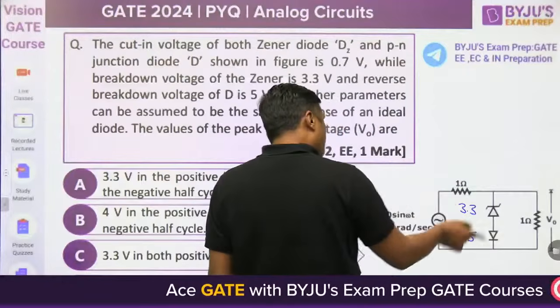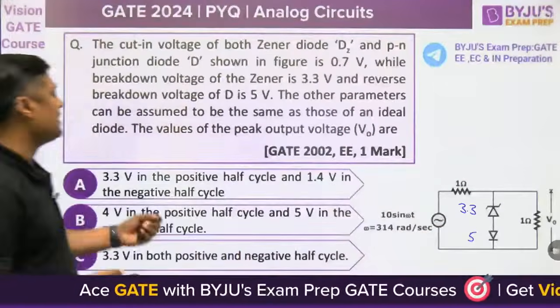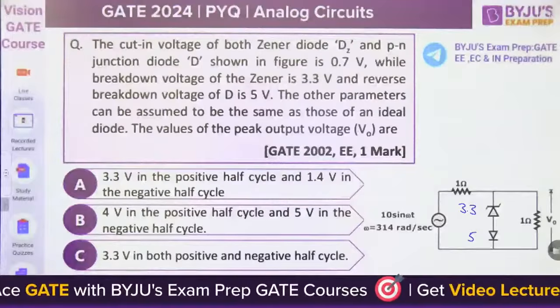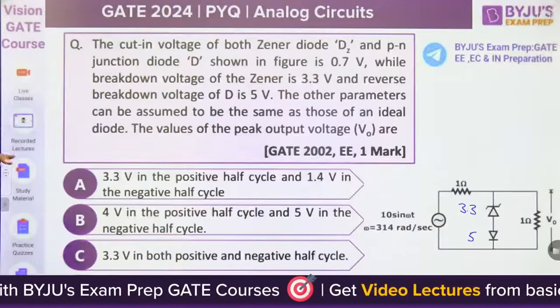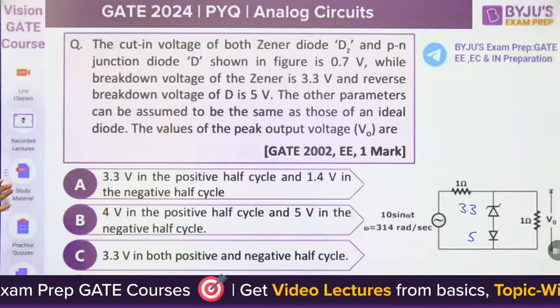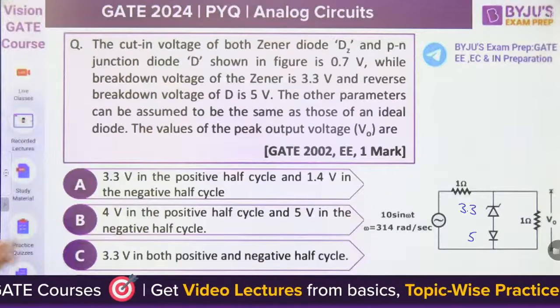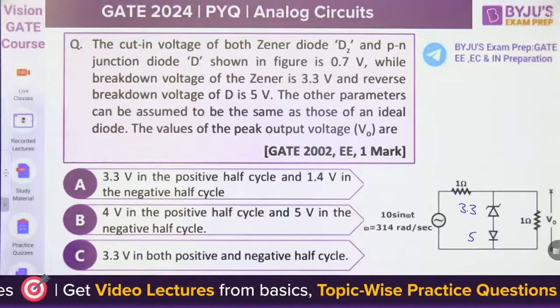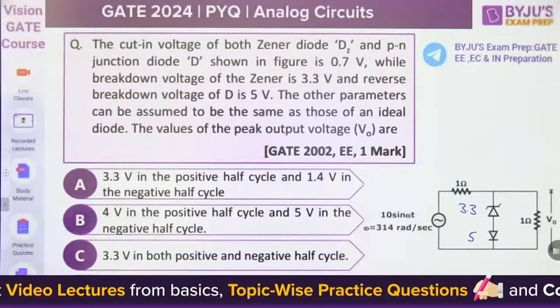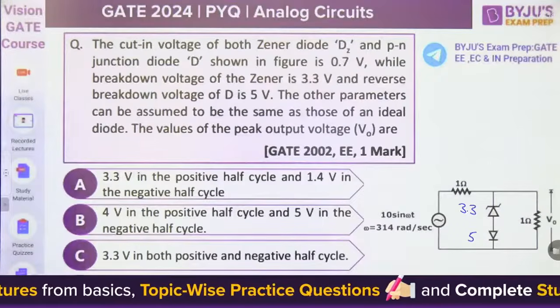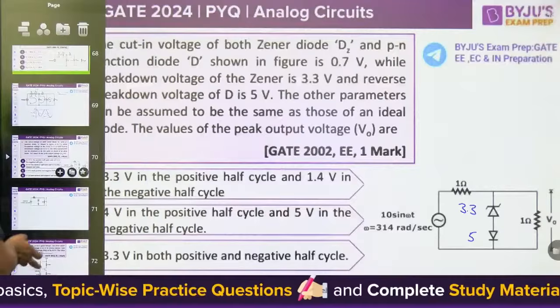When the diodes are forward biased, the drop is what? 0.7 volt. Then what is asked? The other parameters can be assumed to be the same as those of an ideal diode. The values of the peak output voltage V0 are. Then how can we find this?